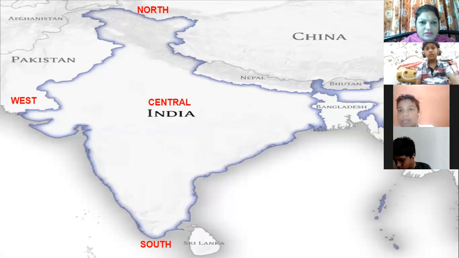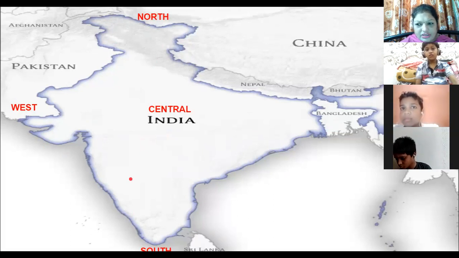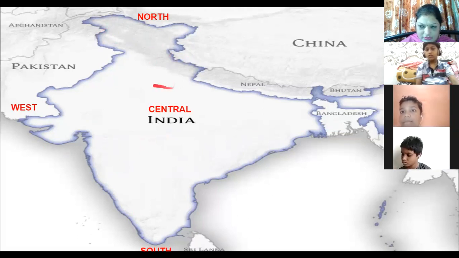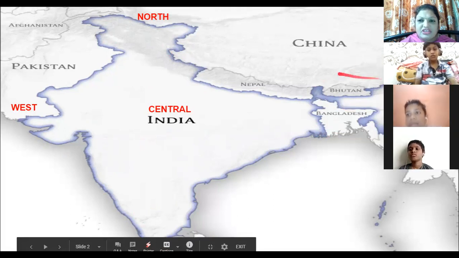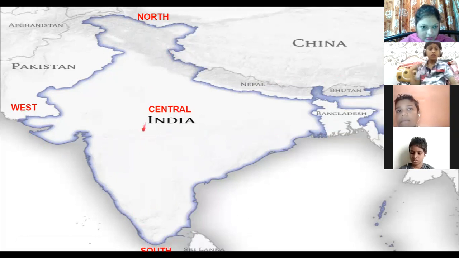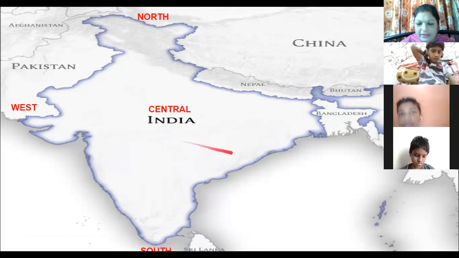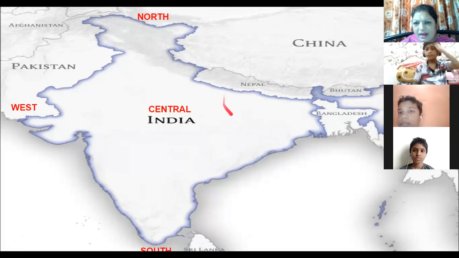Why am I explaining this to you? Whenever I ask you a question, you should know the directions. Teacher is asking from the north. Okay, you have to go and look at the north. If I ask you what is there to the south, then you should go here to the south and read. If I ask you which are the rivers in the west, you should go here and read the names of the rivers. Similarly, if I ask you the rivers which are there to the east, you should go to this part and answer, whether they are rivers, plateaus, plains, whatever. Okay, let's go ahead now.